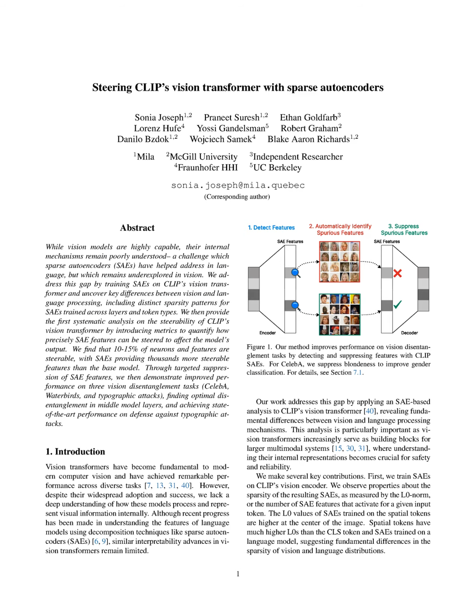Our method aims to address the limited understanding and interpretability of vision transformers, specifically CLIP, by applying sparse autoencoders, SAEs, to analyze and manipulate the internal representations of the model. We focus on revealing fundamental differences in how vision and language processing mechanisms operate within CLIP, particularly through the lens of feature sparsity and steerability.